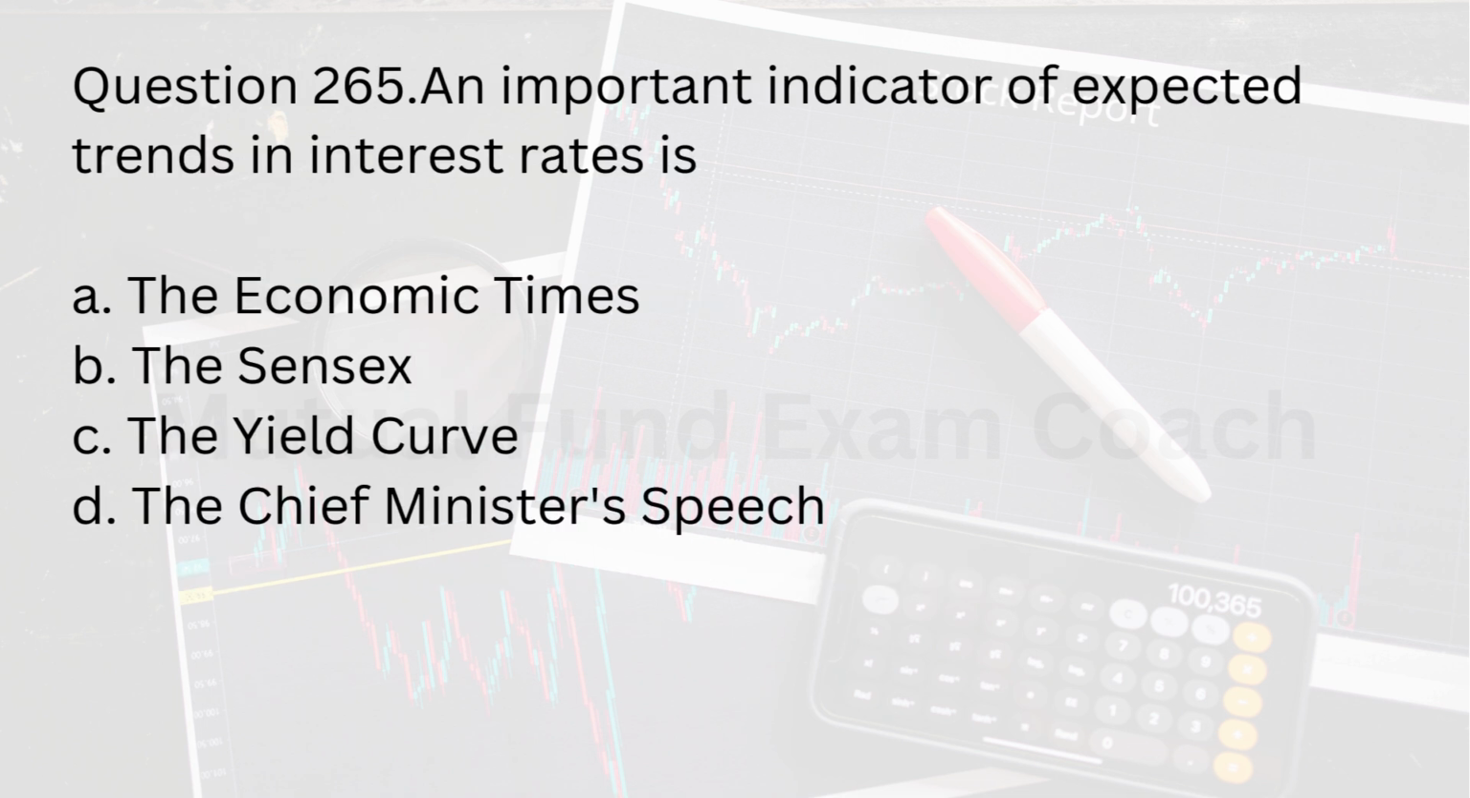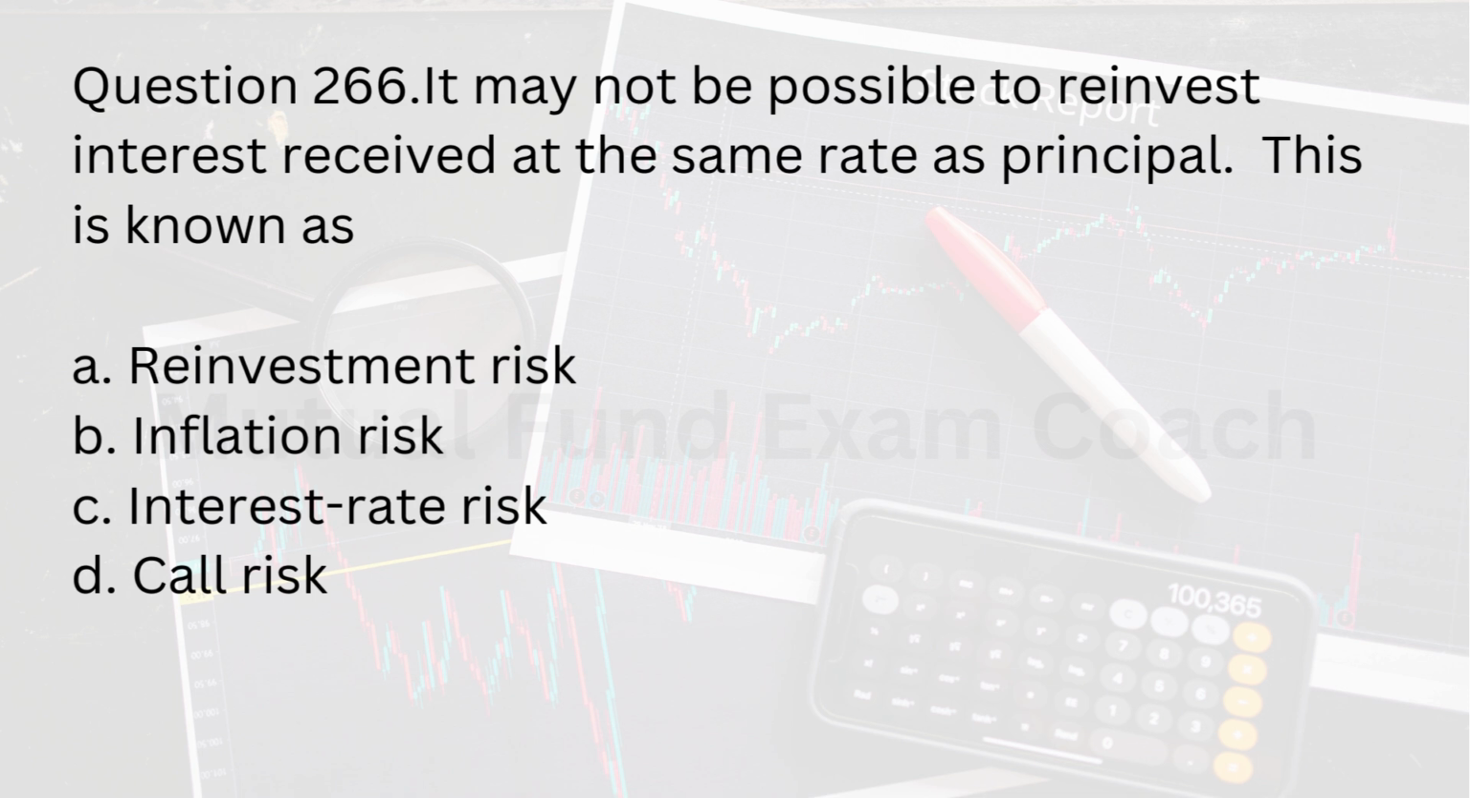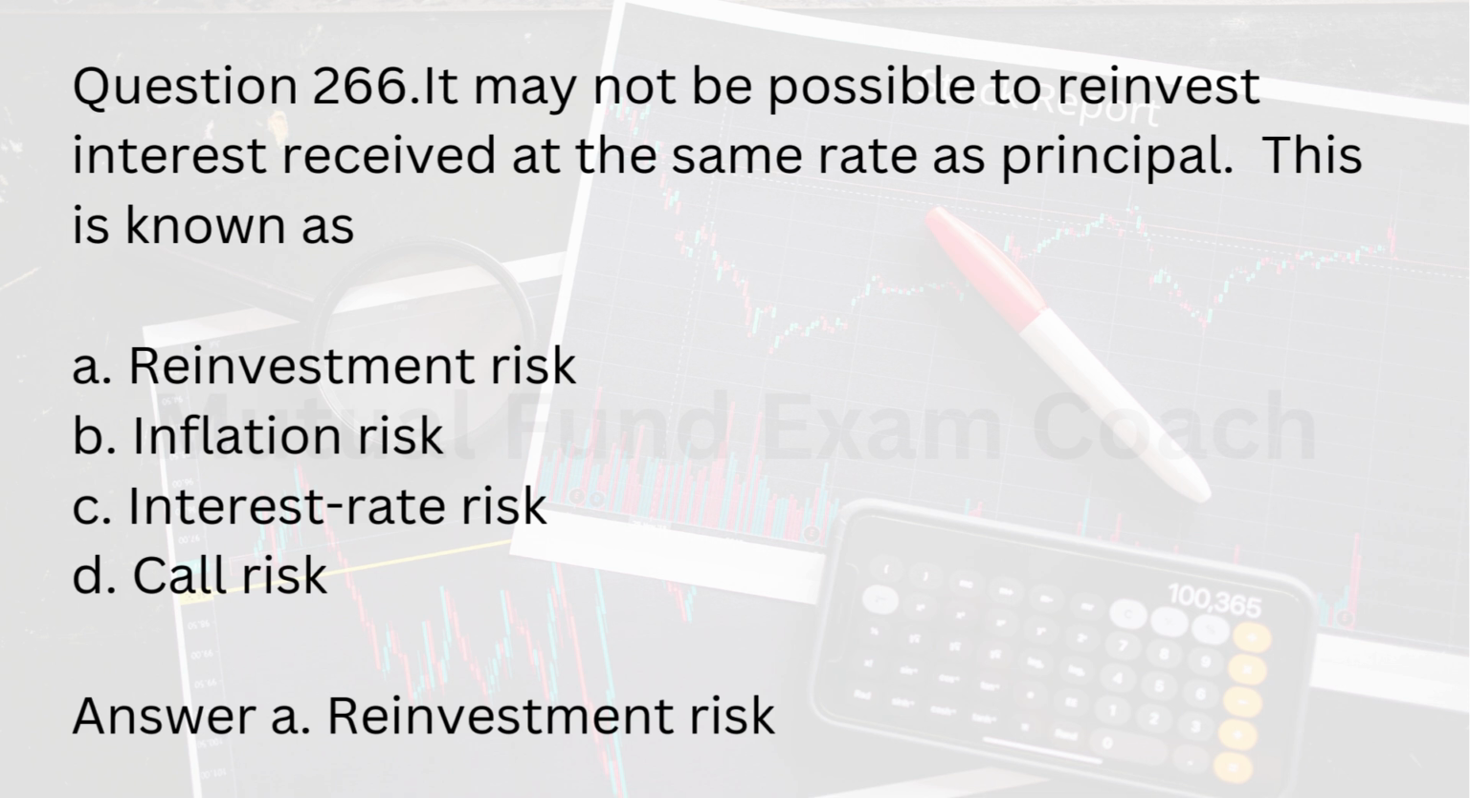Question 265. An important indicator of expected trends in interest rates is A. The Economic Times. B. The Sensex. C. The yield curve. D. The Chief Minister's speech. Answer C. The yield curve. Question 266. It may not be possible to reinvest interest received at the same rate as principal. This is known as A. Reinvestment risk. B. Inflation risk. C. Interest rate risk. D. Call risk. Answer A. Reinvestment risk.